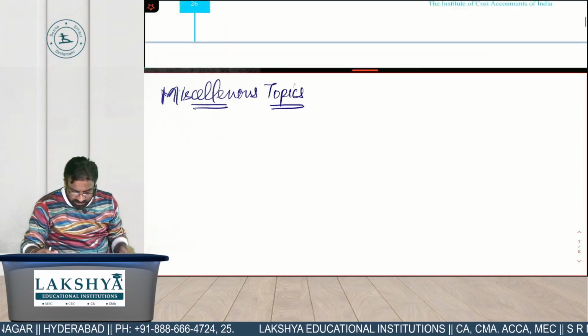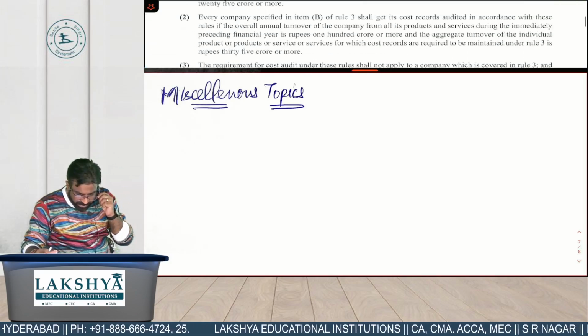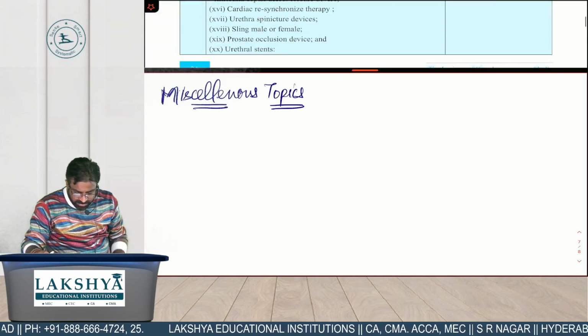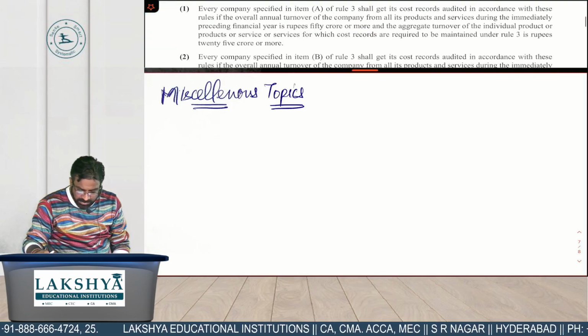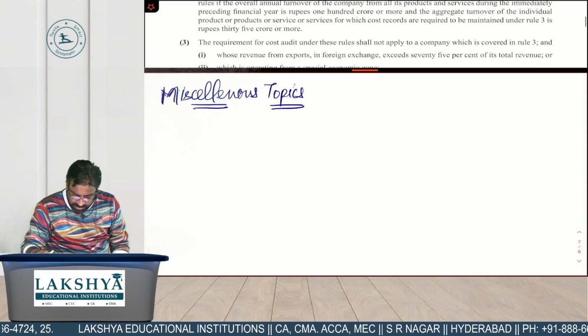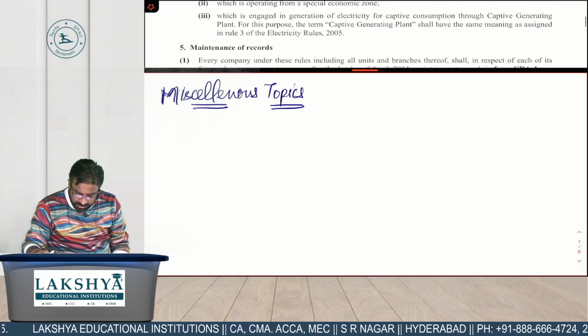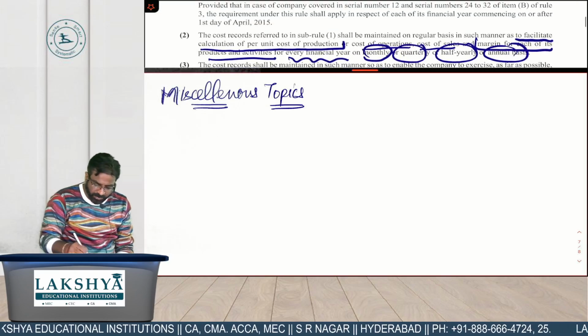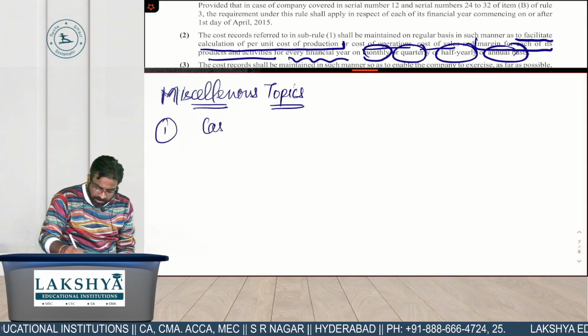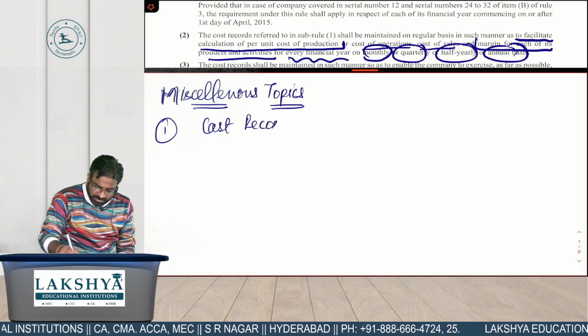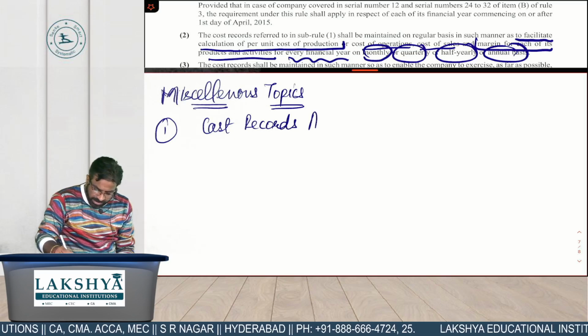So I think most of the things though we have already written. I have to make you write some purposes and other things only. So applicability of cost records and cost audit. So tell me point number 1. Cost records applicability date.